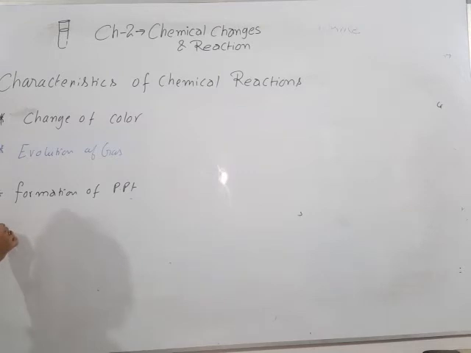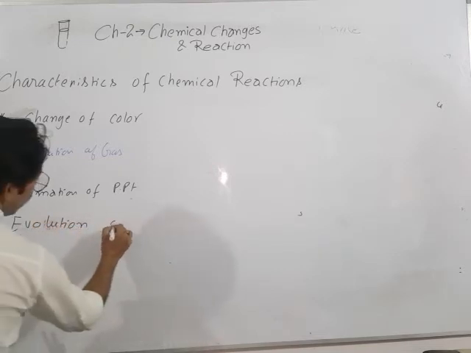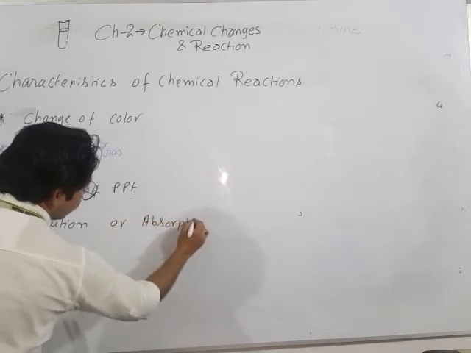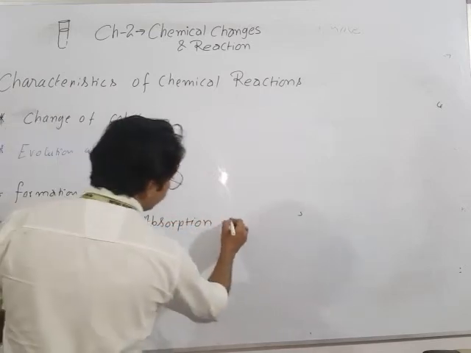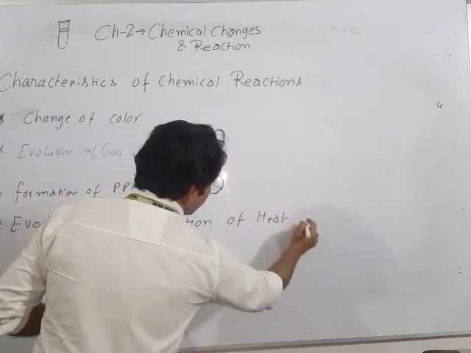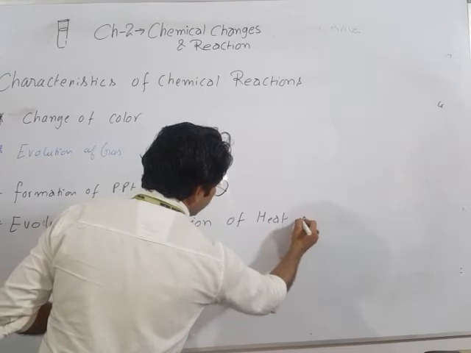Look here. Evolution or absorption of heat. We represent heat as a delta, here.